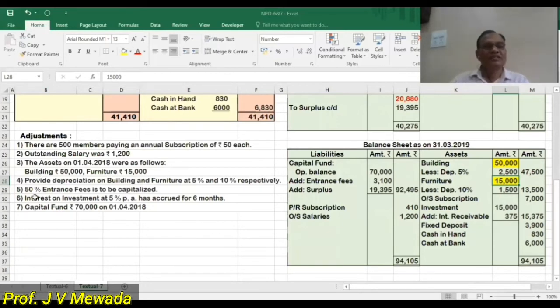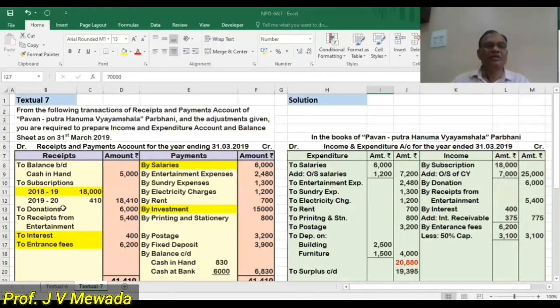Okay. Then at the same time I'll write the capital fund. The capital fund is 70,000, so I'll show the opening balance of the capital fund. Okay. Now we'll move to the receipt and payment account. Cash in hand, this we have to ignore because it is appearing in the opening balance sheet.